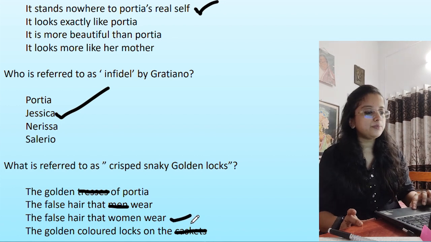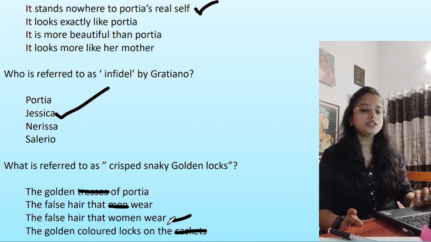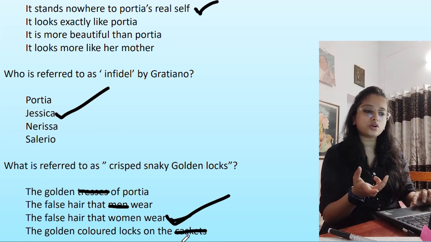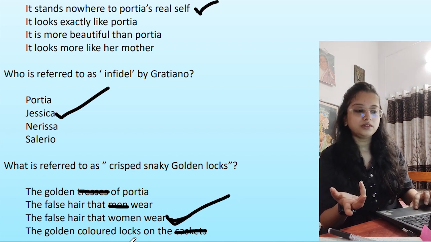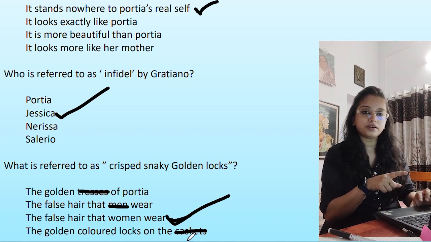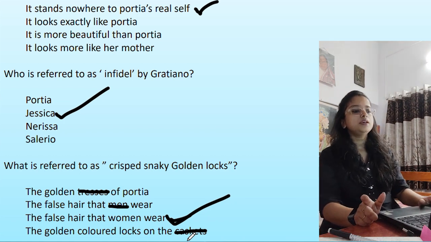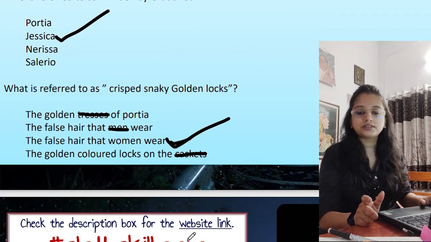C. So it is important that you read all the options and then you mark and read till the end. Okay, see, caskets, golden colored locks, this is possible, but on the caskets is mentioned. So you read the whole option and then you determine whether it is correct or not, right? So that is all from Act 3 Scene 2.